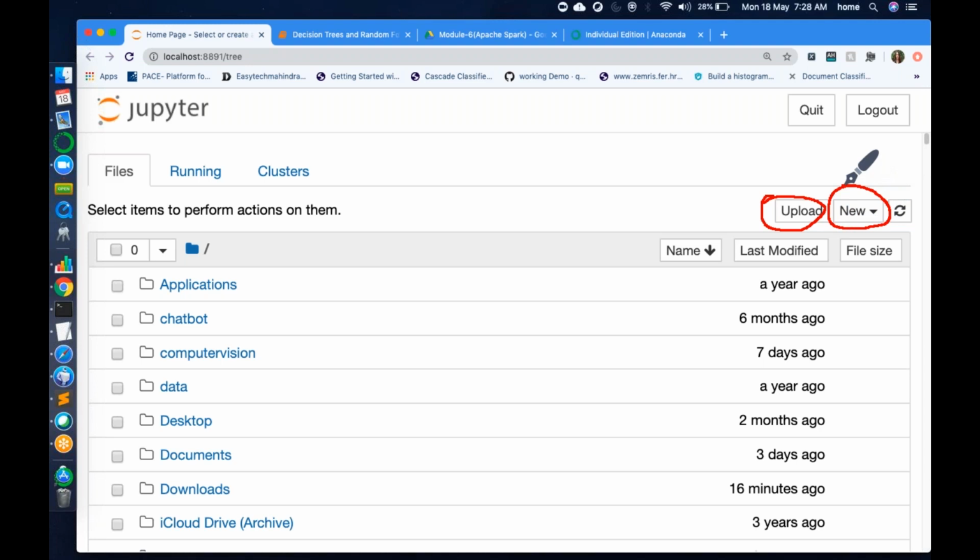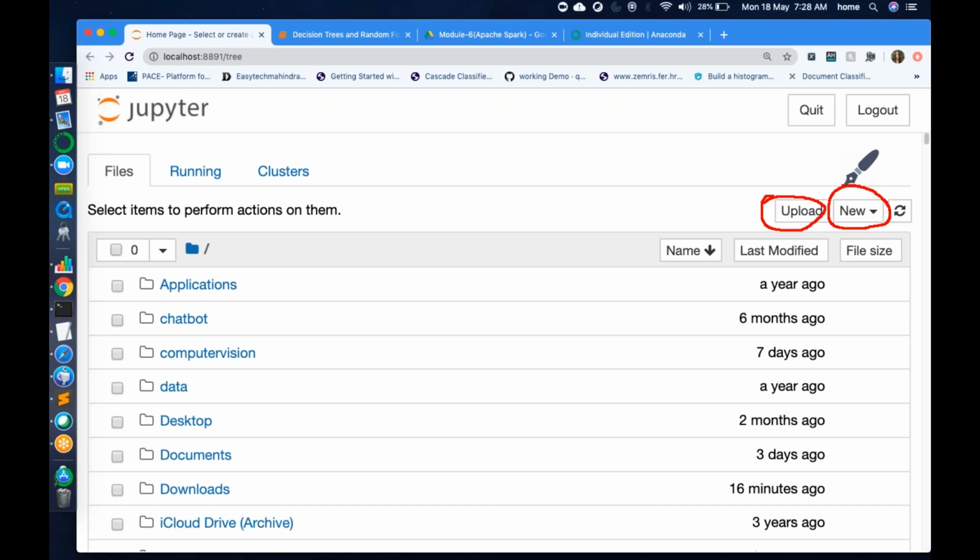Upload is when you want to upload, let's say I shared some code with you, and you want to upload that code in your Jupyter Notebook. So that time you can upload. New means when you want to start any new Python code, or you want to start a text file. So there are two things.